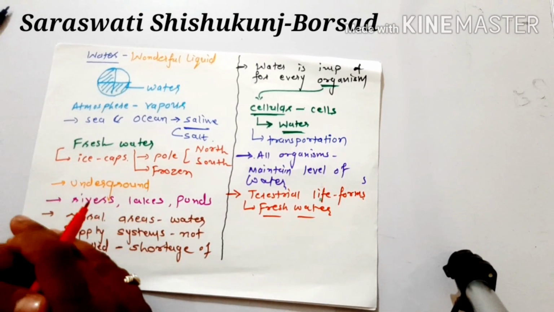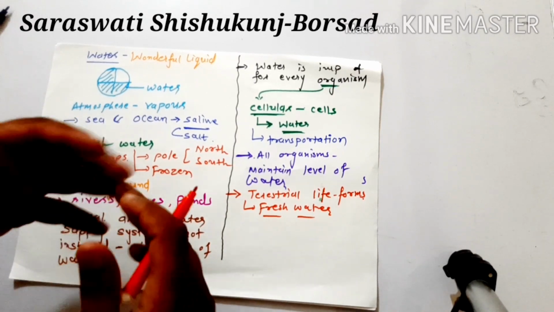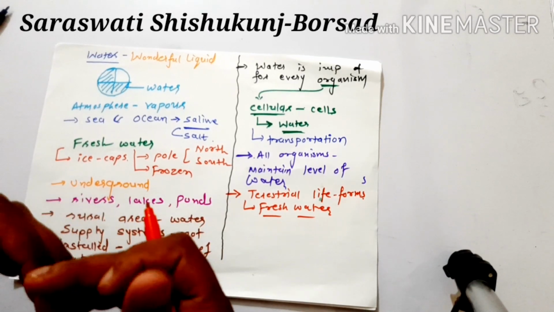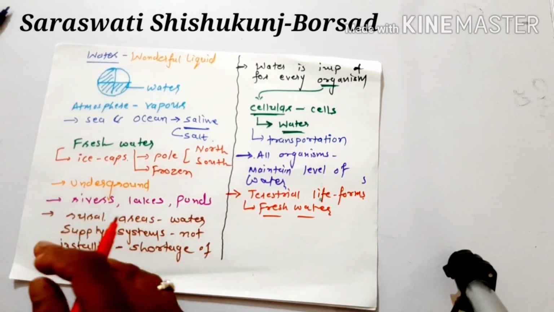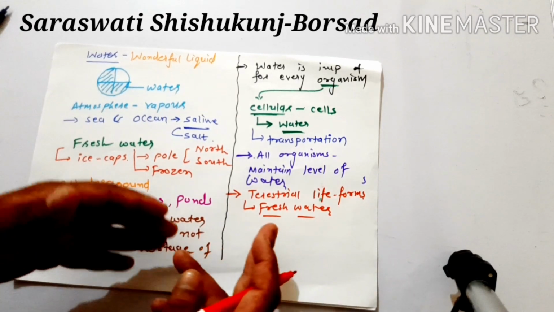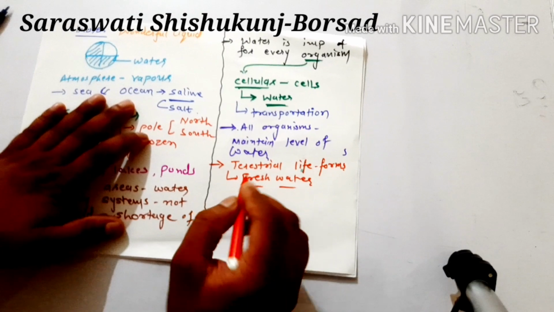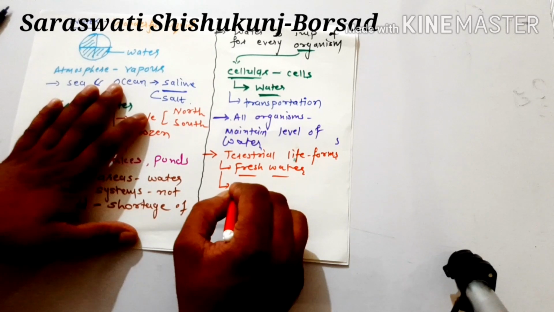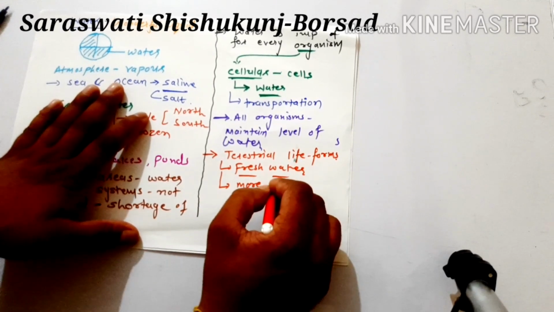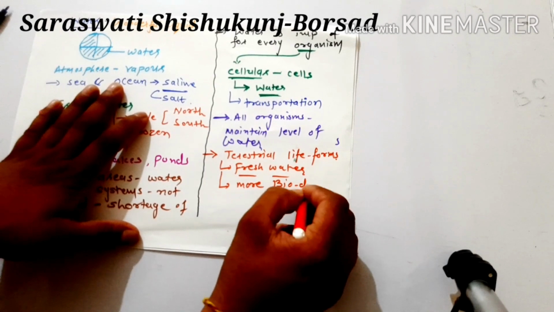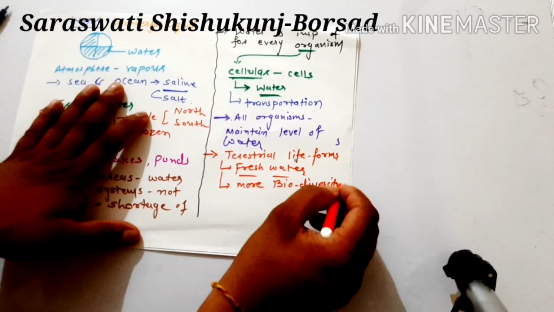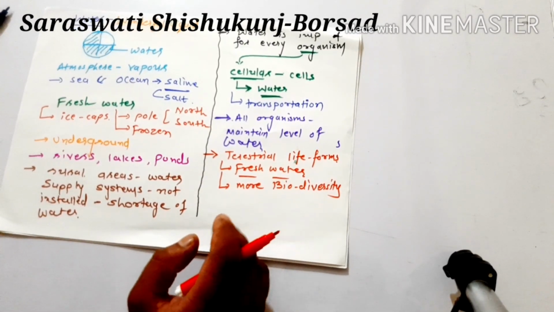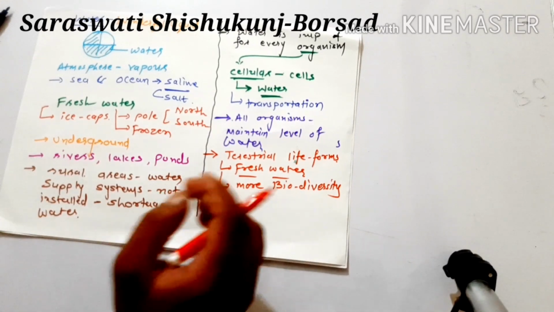Now our problem is that, as we are developing, we are polluting this fresh water, right? How that pollution of fresh water is done, and what is the importance of that fresh water, let us see. Also we know that where the fresh water is more, there will be more biodiversity, so that other organisms can survive better, right?